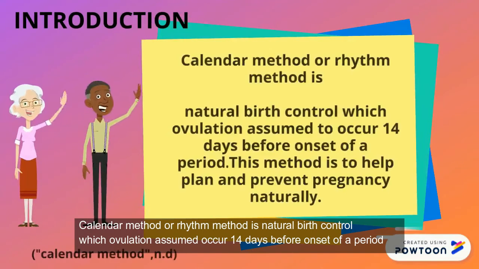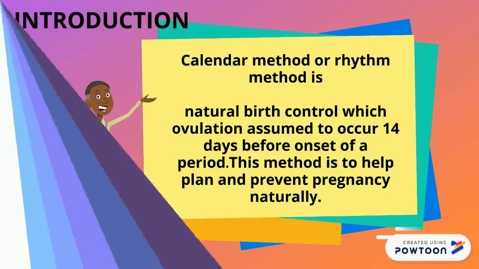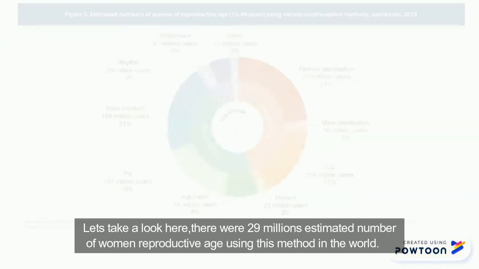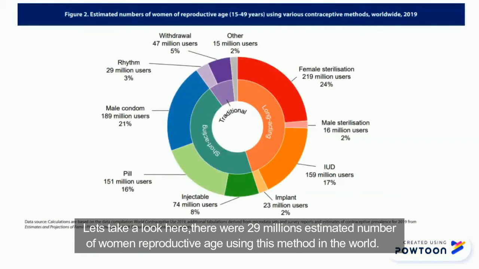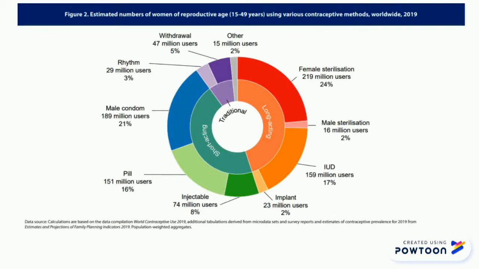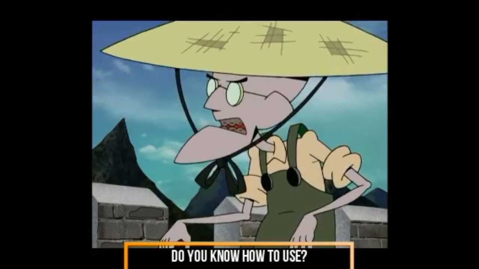The calendar method, or rhythm method, is natural birth control in which ovulation is assumed to occur 14 days before the onset of a period. Let's take a look here. There are an estimated 29 million women of reproductive age using this method in the world. Do you know how to use this method? Do you want to know?